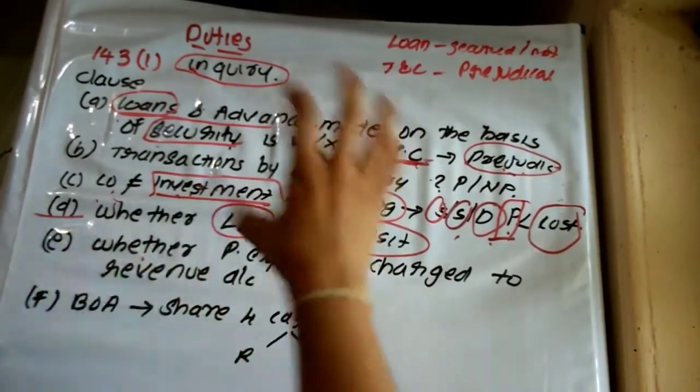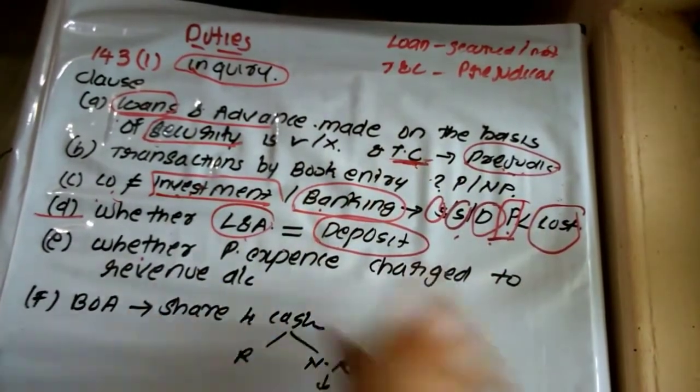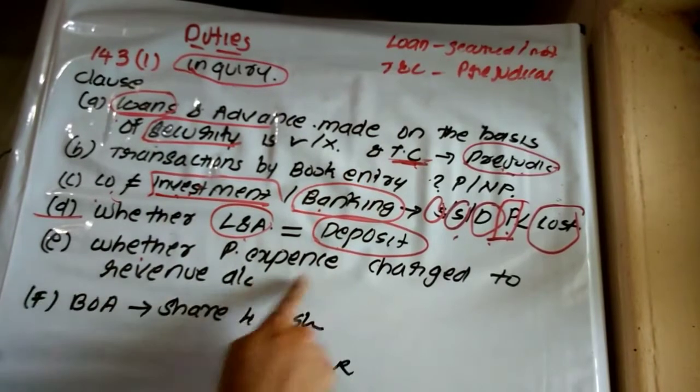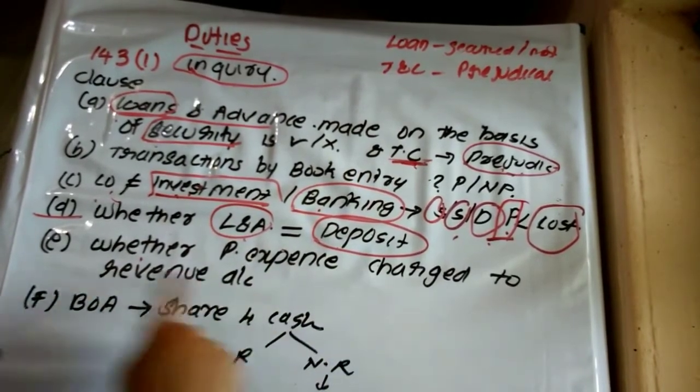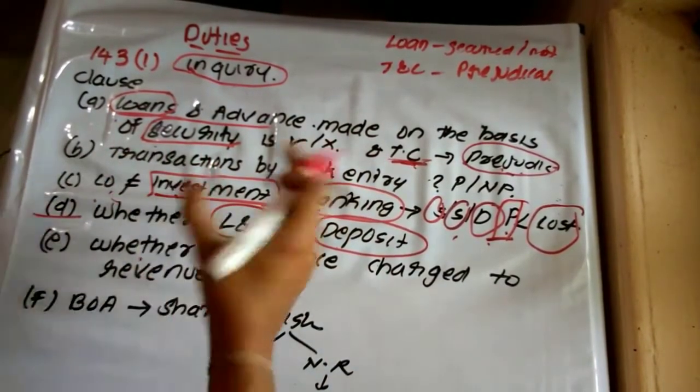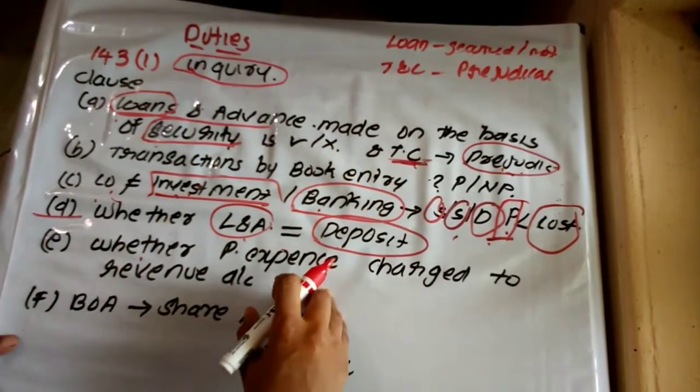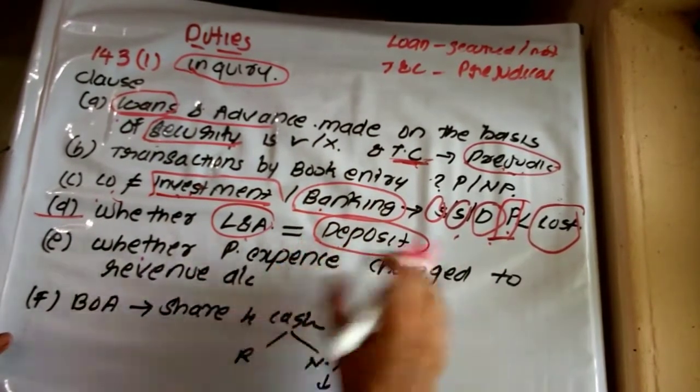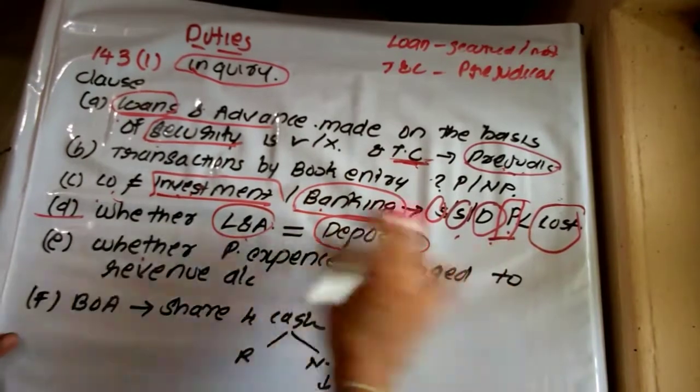That is, it is affecting the balance sheet as well as what? The profit and loss account. So it is stated: whether any personal expenses are charged to the revenue account. I have already given an example. So auditors also have to determine whether any personal expense has been shown in the books of accounts or whether it has been charged to the revenue account.